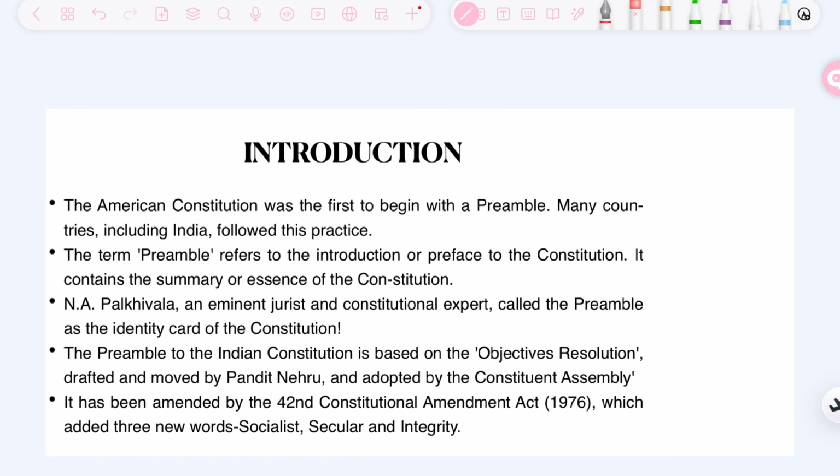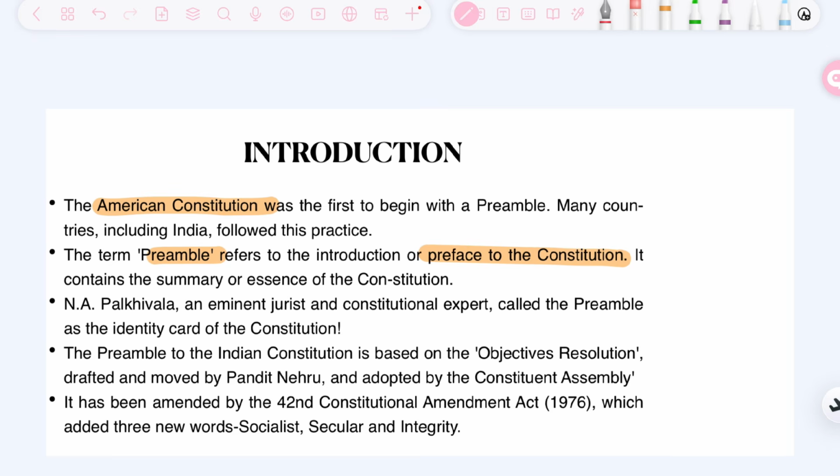Let's start with introduction. The American Constitution was the first one to begin with the preamble. Many countries like India followed this practice. India got the inspiration to include a preamble in our constitution from the American Constitution. And the term preamble refers to the introduction or preface to the constitution.